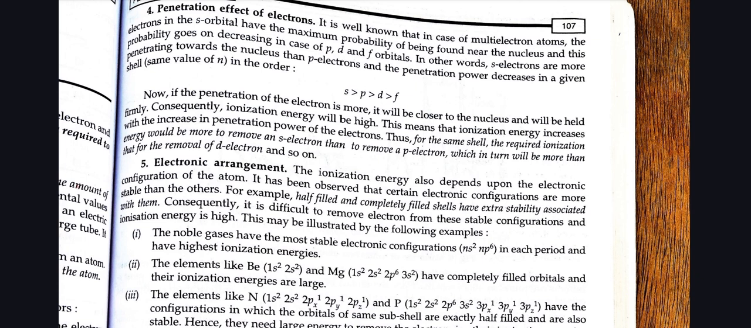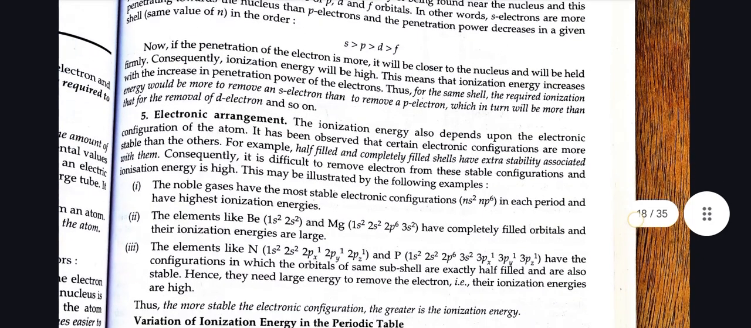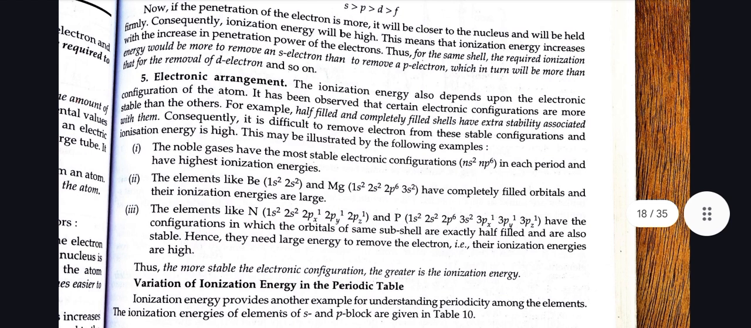Now, if the penetration of the electron is more, it will be closer to the nucleus and will be held firmly. Consequently, ionization energy will be high. This means that ionization energy increases with the increase in penetration power of the electron. Thus, for the same shell, the ionization energy required to remove an s electron would be more than to remove a p electron, which in turn will be more than for the removal of a d electron, and so on.